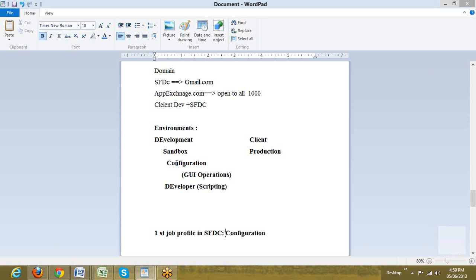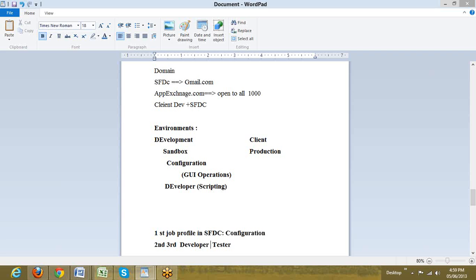This developer sandbox gives us two further job profiles, the second and the third: developer and tester. How does testing come here, whereas if I'm working on Java or something else there is a different tester? Here this is not the case. We need to be familiar with development as well as testing.